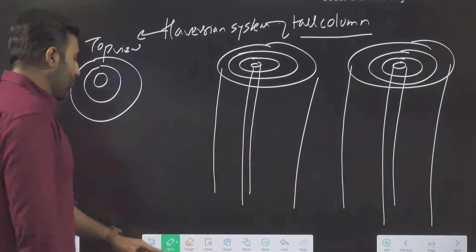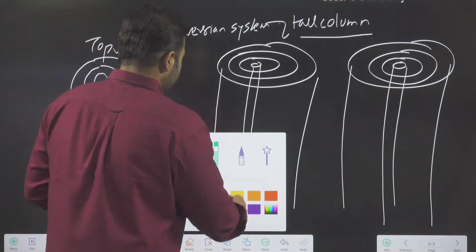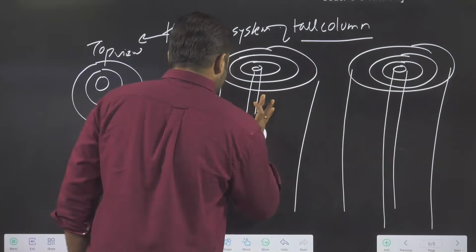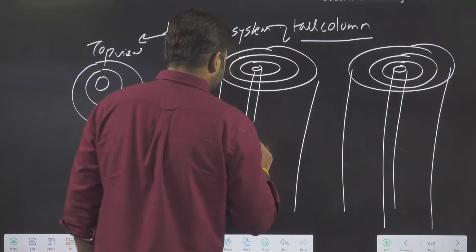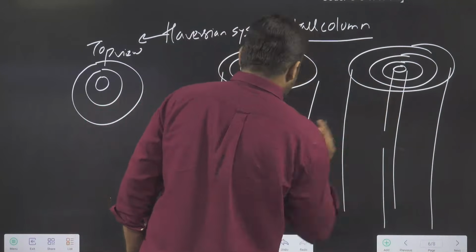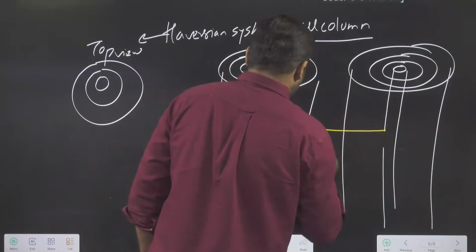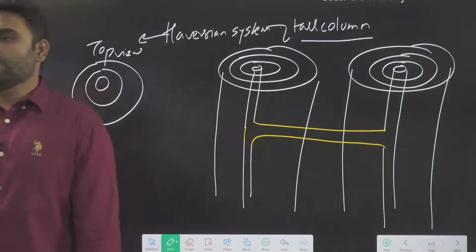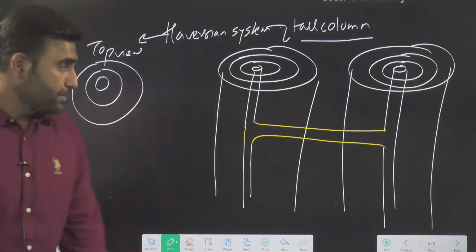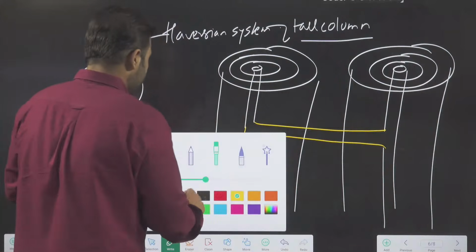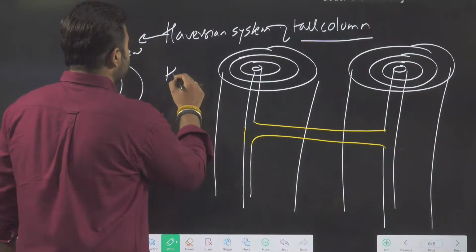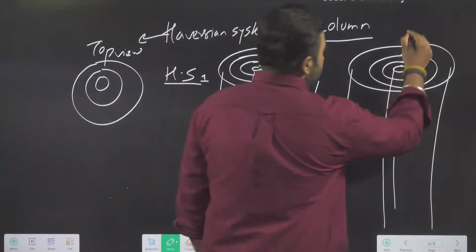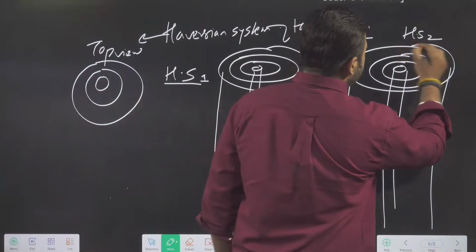Now, one more extra point, a PYQ. Two Haversian canals are interconnected by a horizontal canal that is called Volkmann's canal. Please notice. This is one Haversian system, Haversian system 1, and Haversian system number 2.